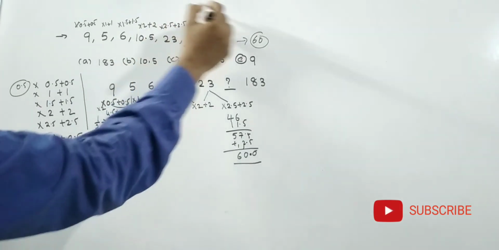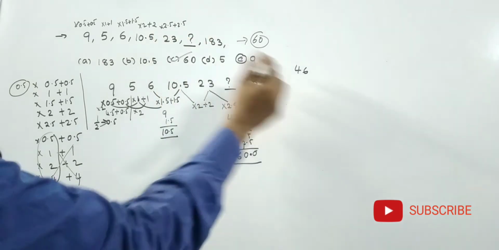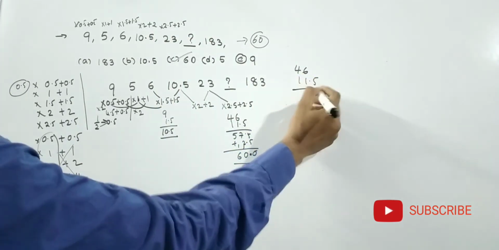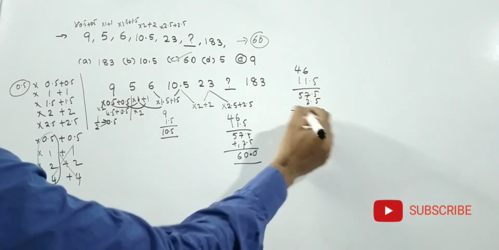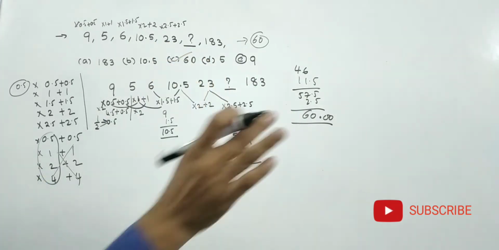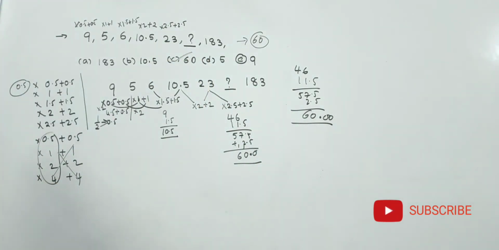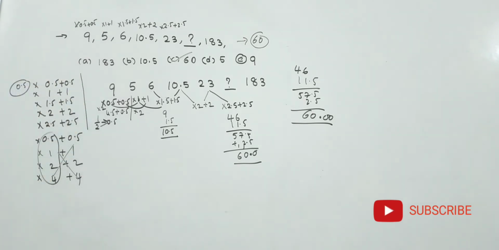Then 23 2s are 46. Half of the 23 how much? 11.5. That means 57.5 plus 2.5. So answer is 60. Nothing is there friends. We have to concentrate and we have to practice number of times. Then easily we will get the answer.